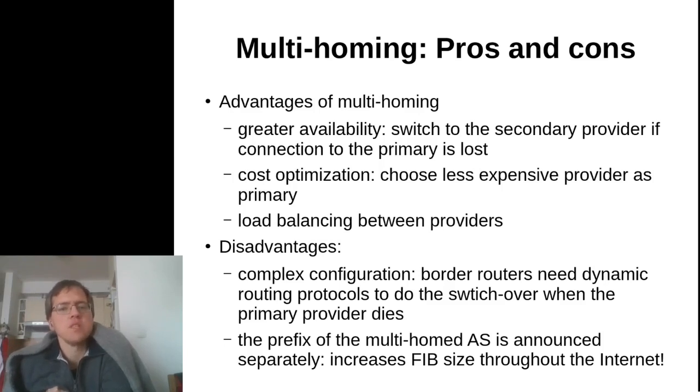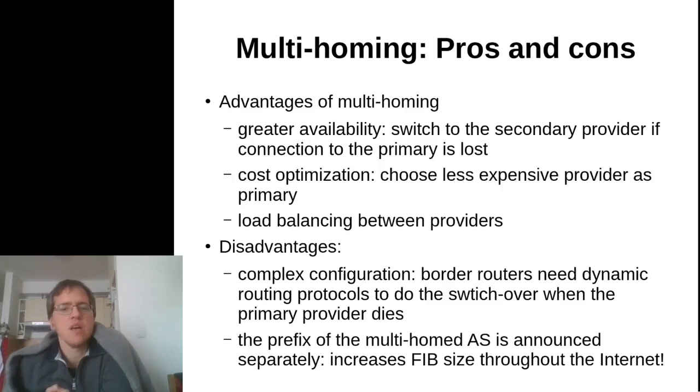There are of course disadvantages, and most of them boil down to the complex configuration that maintaining multi-homed connectivity requires. Border routers need dynamic routing protocols to do the switchover when the primary provider dies, and this can be highly non-trivial. We're going to see in a couple of lectures how non-trivial this can be in certain cases.